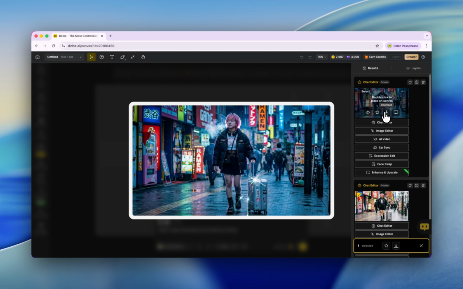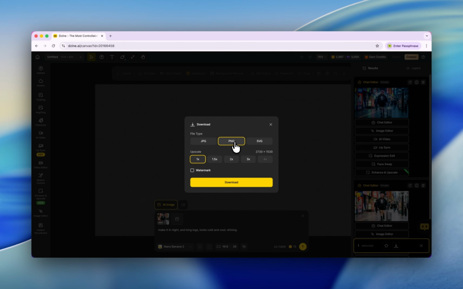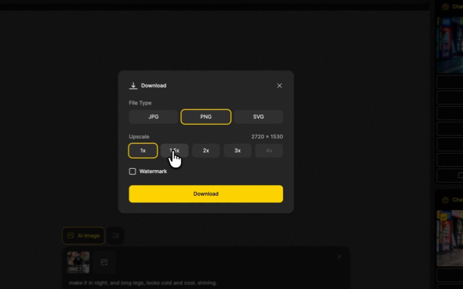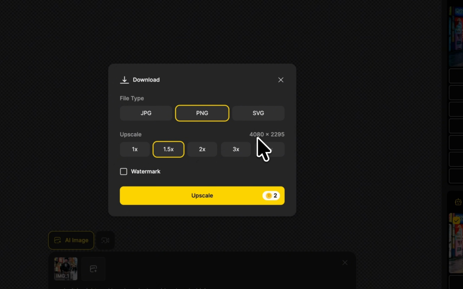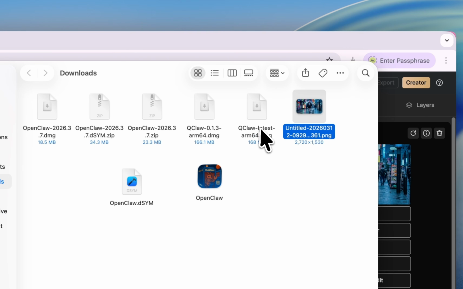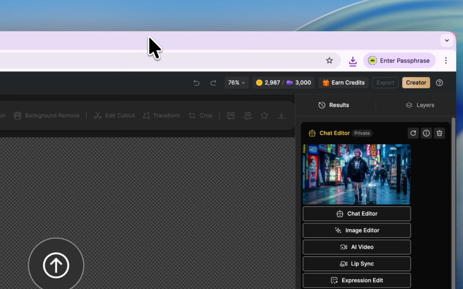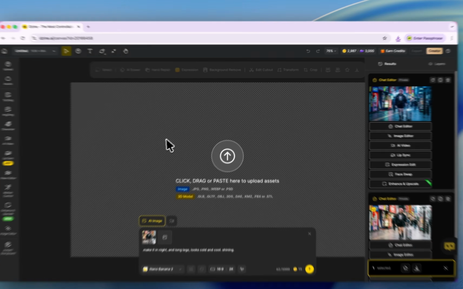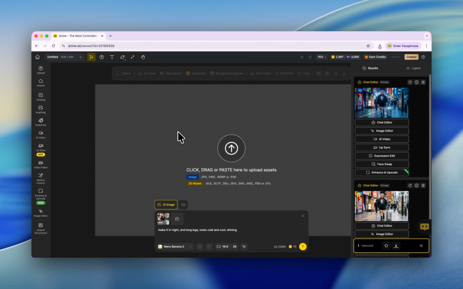You can click here to download this image, and you can choose your format. You can choose your resolution. For example, if you click here, check it out. Now we have a 4K image, and you can double, triple the pixels. Just click here, download. Alright, now the image is downloaded to my computer, and I can use this tool, this famous Dzine image editor. I'm not exaggerating.